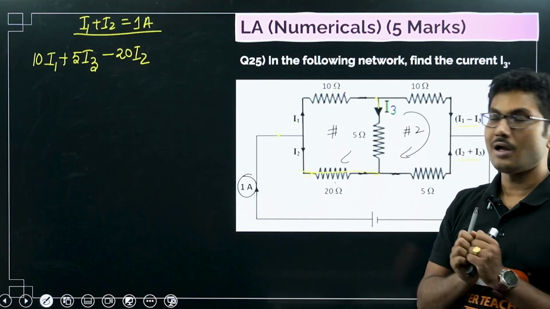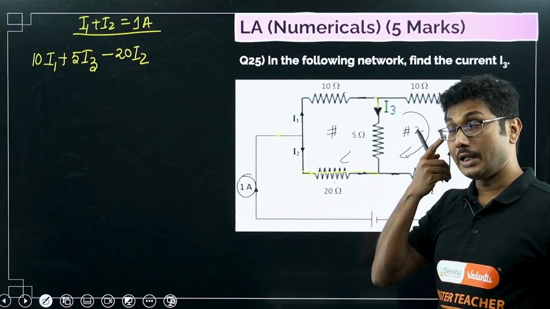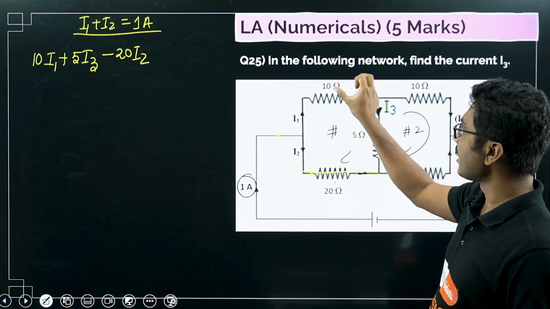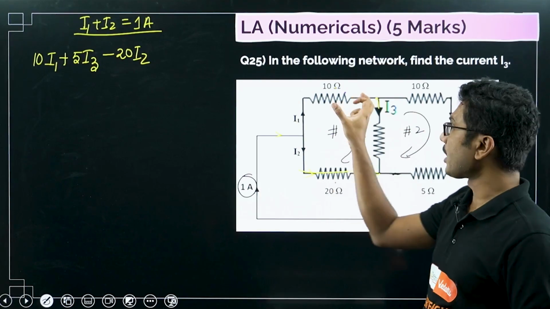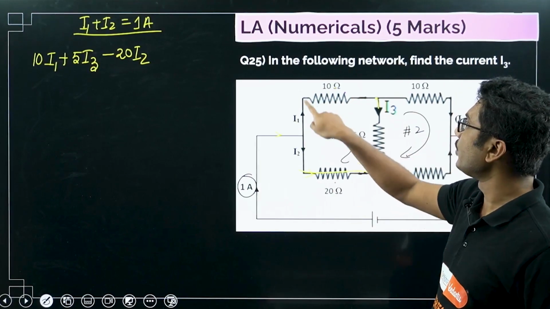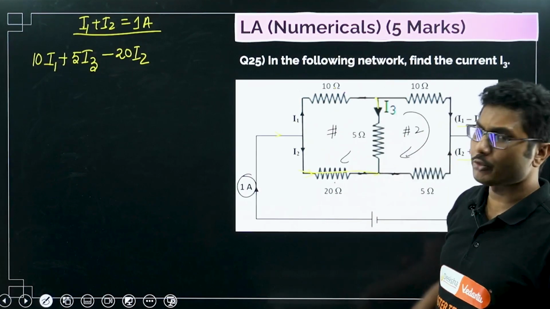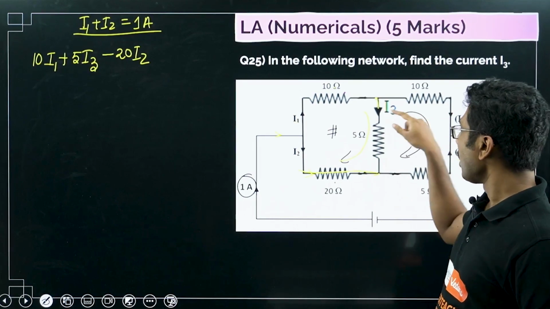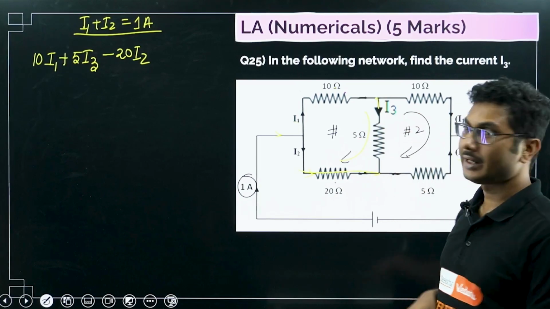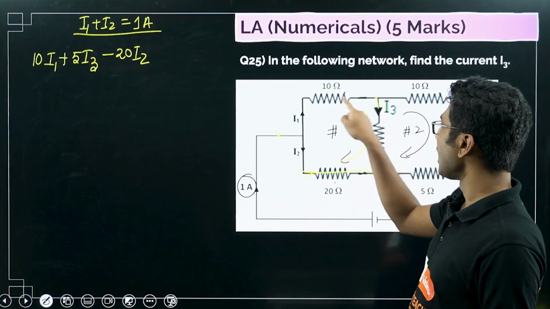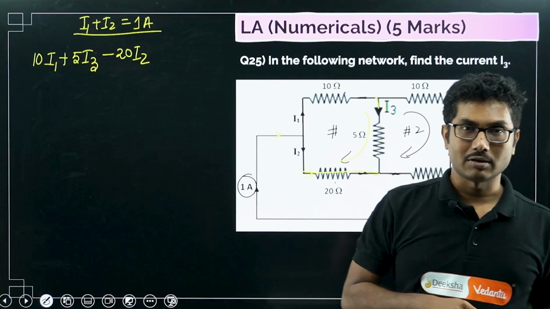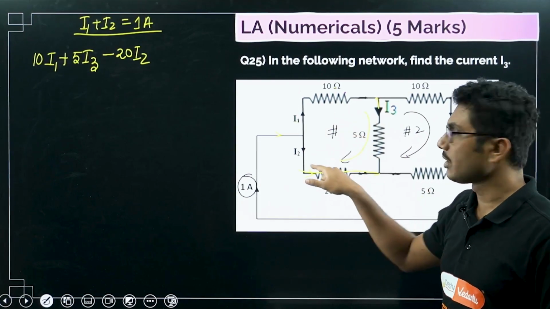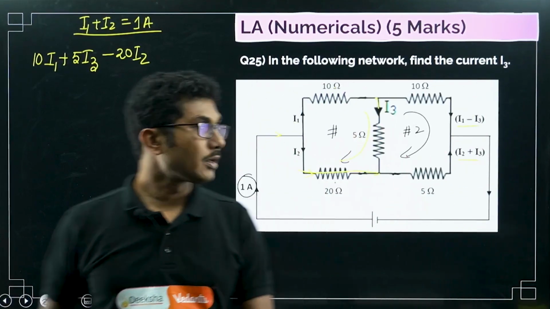If it is still not clear from your regular classes and lectures, then you have to remember that current times resistance is the voltage drop across one resistor, right? And if you are going in the direction of current, you can take the opposite arrow as well, but that will make things complicated. So you have to take a single direction. Here also you have taken anti-clockwise. So whatever direction, if you are taking anti-clockwise, take anti-clockwise. If you take clockwise, you can take clockwise, right?